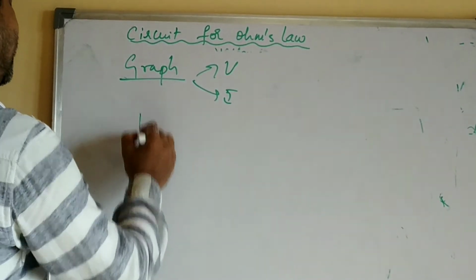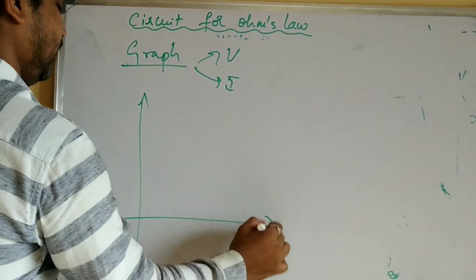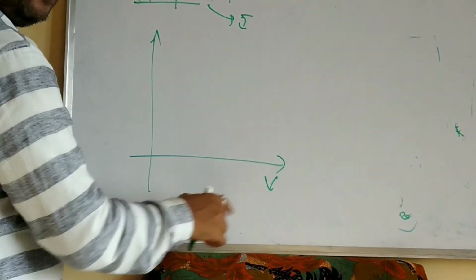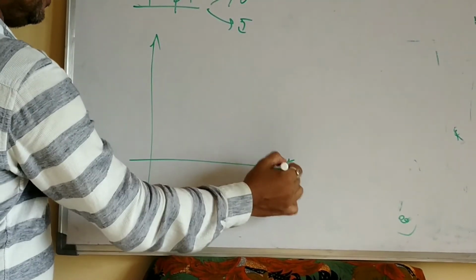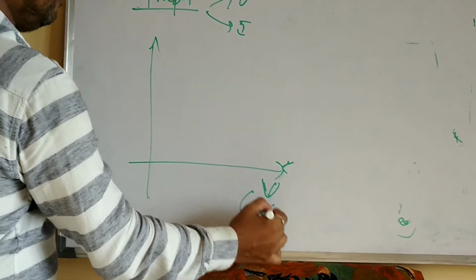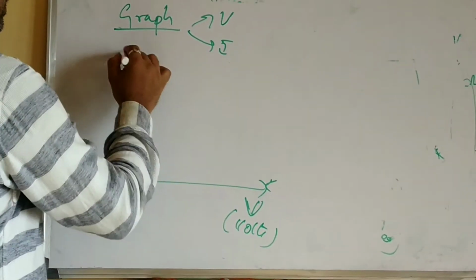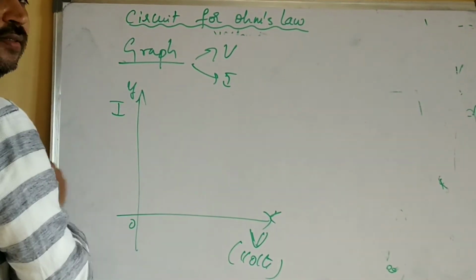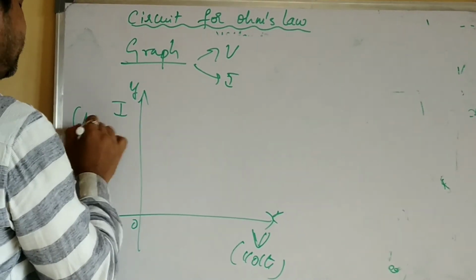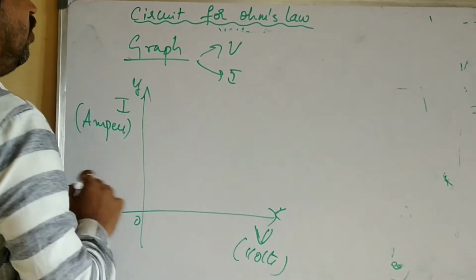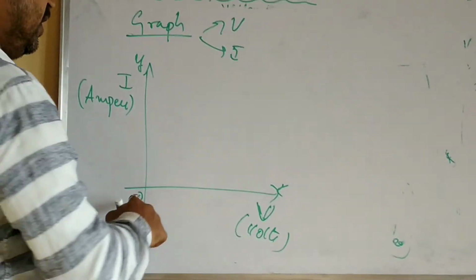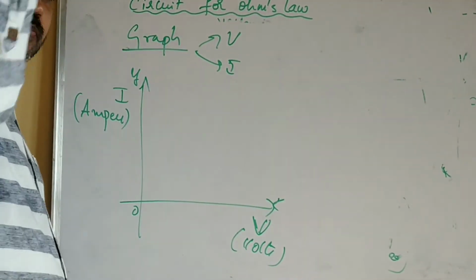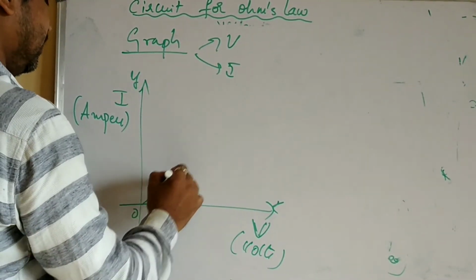The x-axis represents potential difference V, which is in volts. The y-axis represents current, I, which is in ampere. When you plot all those points and join them, it will be a straight line.